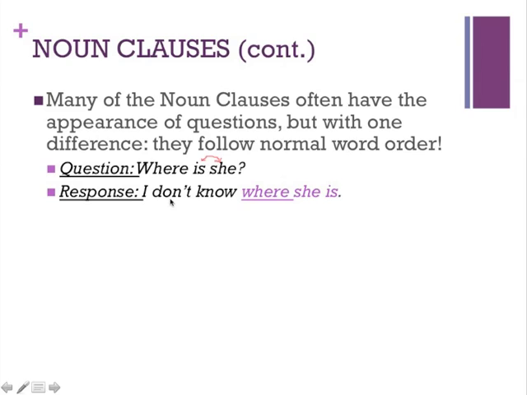So notice you would not say, I don't know where is she. That would actually sound like a question. And this is actually a fairly tricky thing for students to remember, because in the question we switch them, but in this particular case, in the response, we wouldn't. That's because as the object of the sentence, the order would become a normal word order.